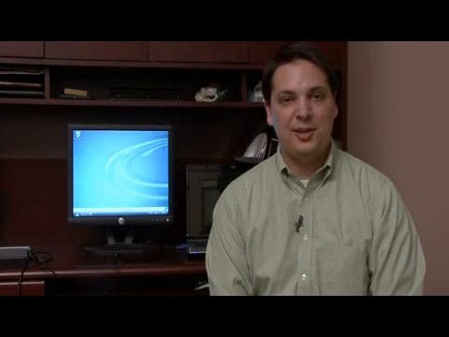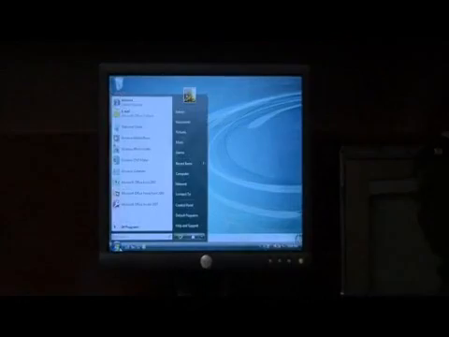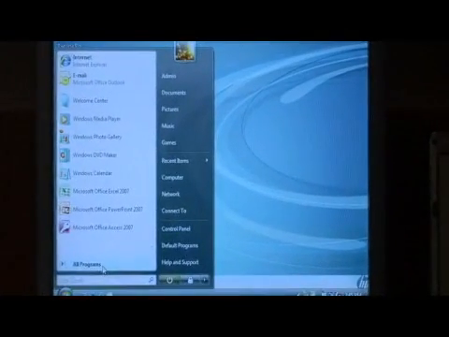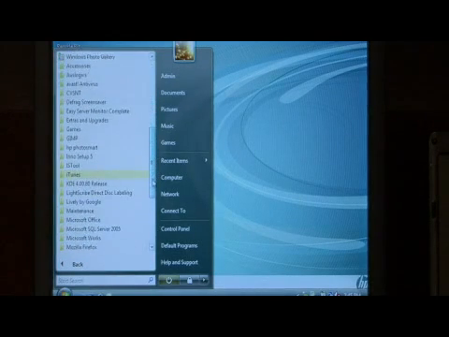Today I'm going to show you how to create a chart in PowerPoint. Let's open up PowerPoint by clicking on the Start button. Go into All Programs. Find Microsoft Office.